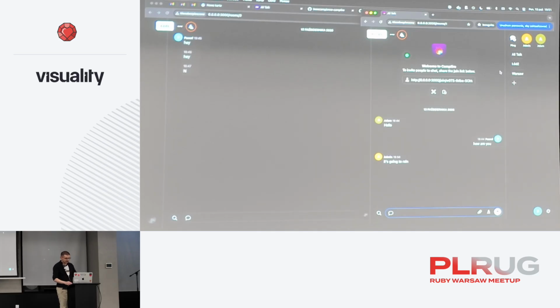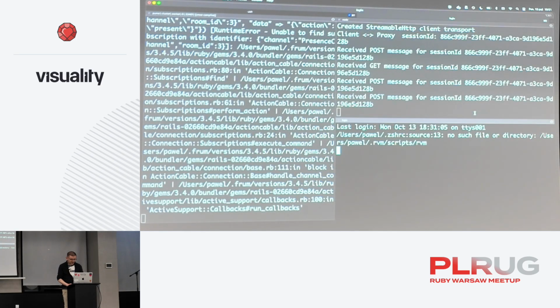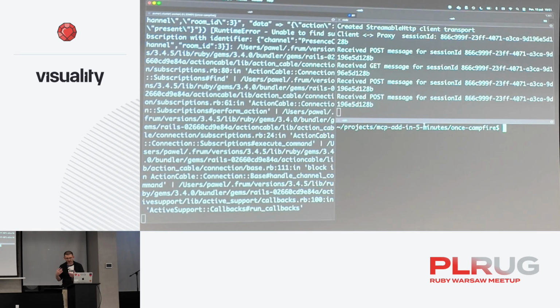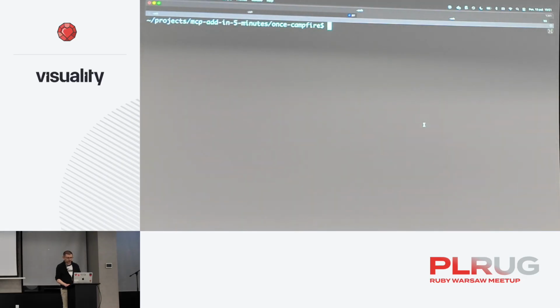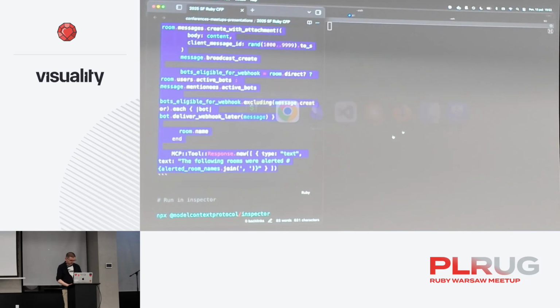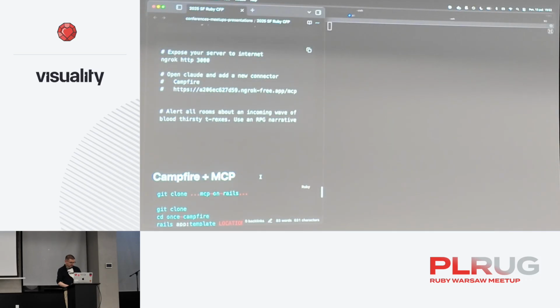But this is not that sexy. Let's actually use Claude Desktop for that. One problem is that Claude Desktop has to have access to our server over HTTPS. So it has to be a public server, and it has to use SSL. And I don't want to do deployment, so let's... no. I have notes.